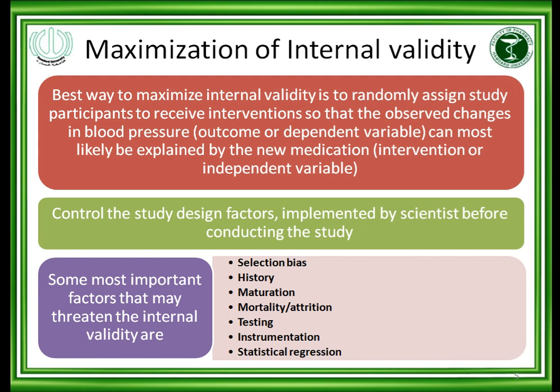Suppose that I am doing a study, the sample size of the study is 200 hypertensive patients, age group from 45 to 65 years. So I have 200 individuals who have established hypertension. They are included in the study. Their age is in the range of 45 to 65 years.